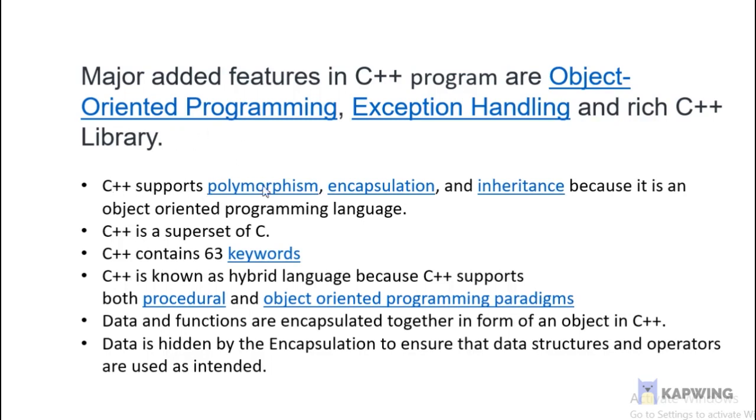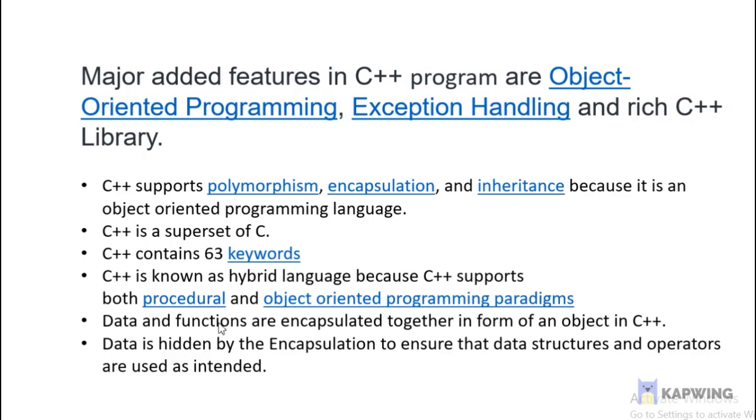C++ supports polymorphism, encapsulation, and inheritance because it is an object-oriented programming language, but C does not support polymorphism, encapsulation, and inheritance. C++ is a superset of C; C is only a subset of C++. C++ is known as a hybrid language because it supports both procedural and object-oriented programming paradigms, but C cannot support that.